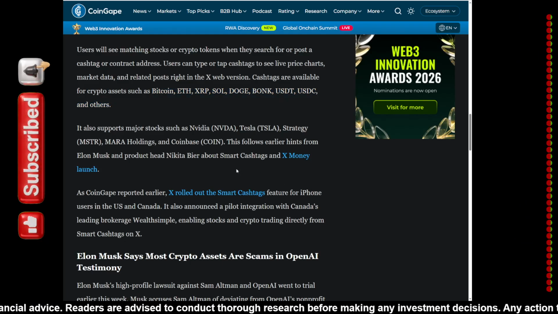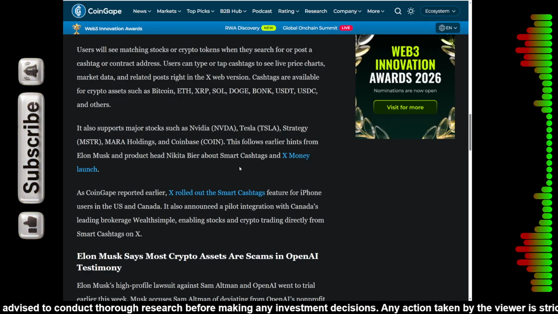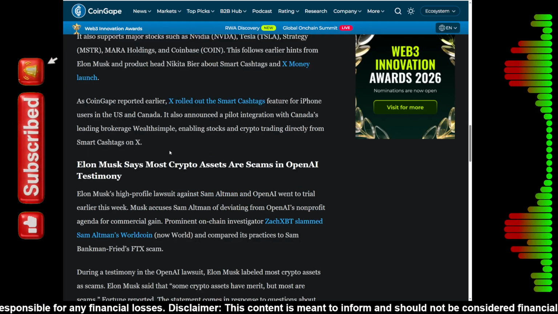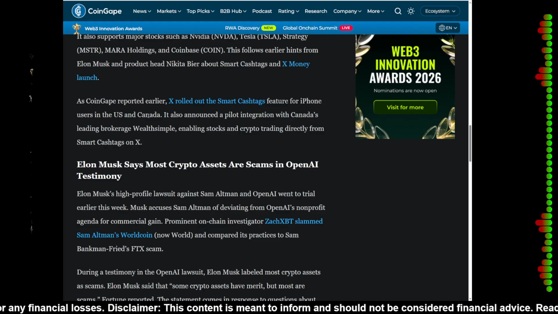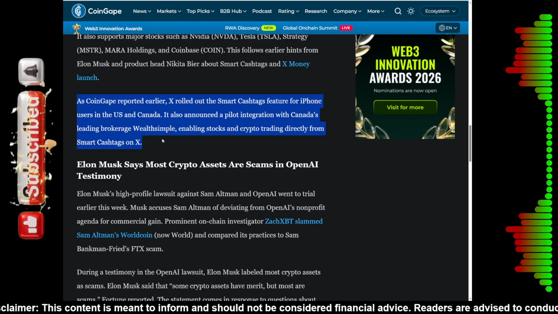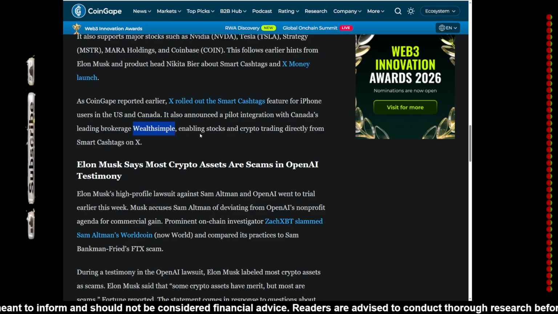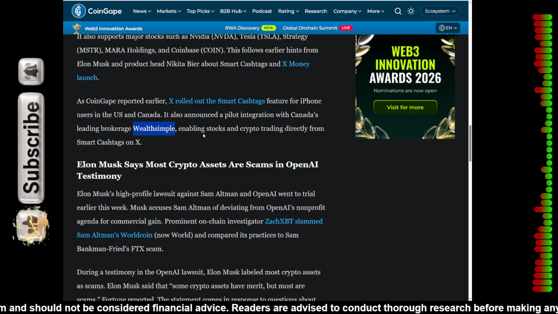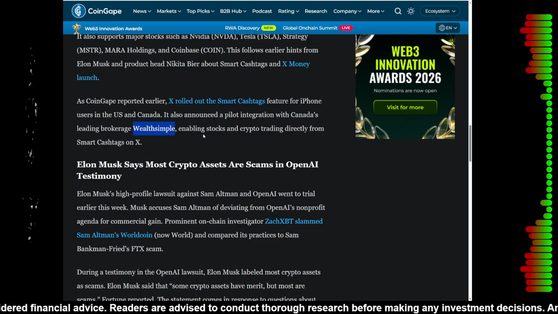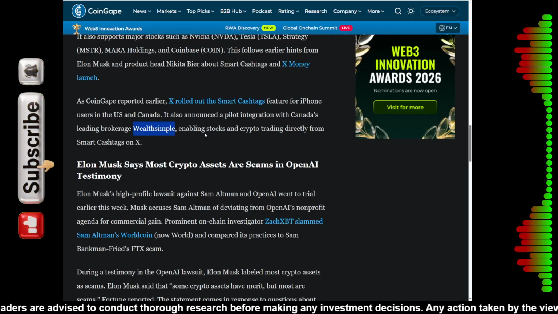So, how does the Wealthsimple integration change the game for X users? We also got news of a pilot integration with Canada's leading brokerage, Wealthsimple. This allows users to actually trade stocks and crypto directly from the Smart Cashtags on X. In my opinion, this is the holy grail of social media.